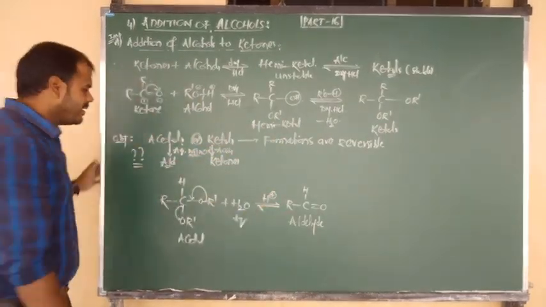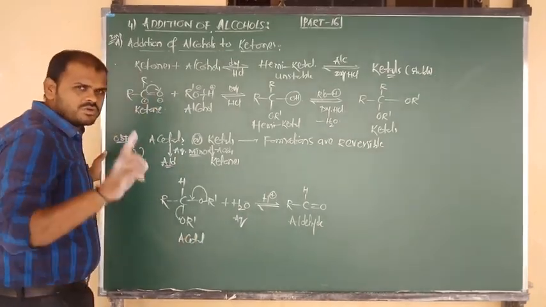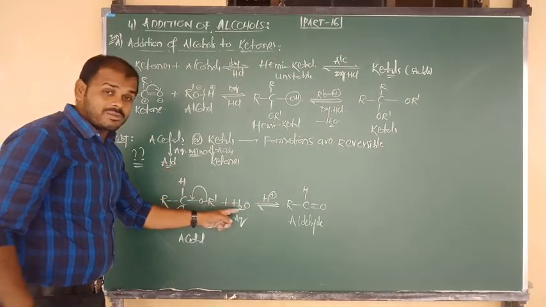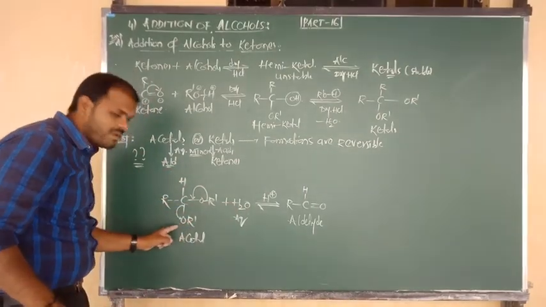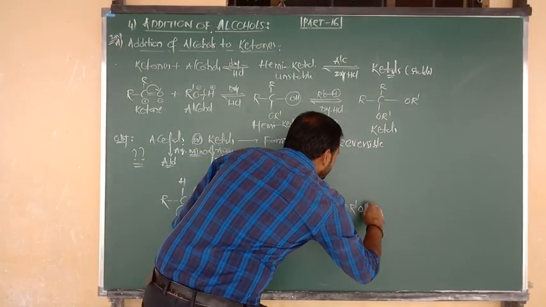And here R prime is there. It takes OH minus from the water molecule, so you are getting R prime OH. Again in the water molecule H plus is there. It attacks upon RO minus. So at a time you are getting 2 moles of alcohol.